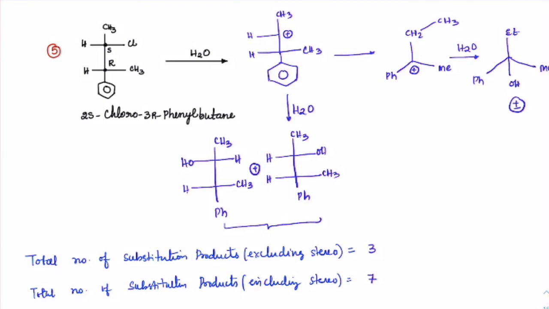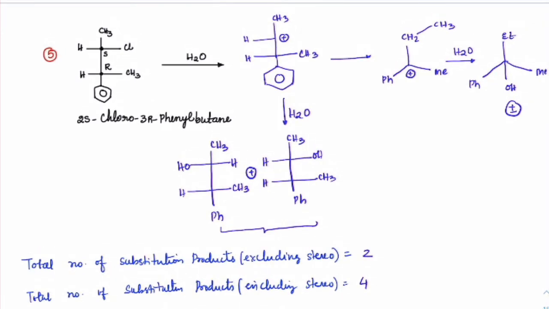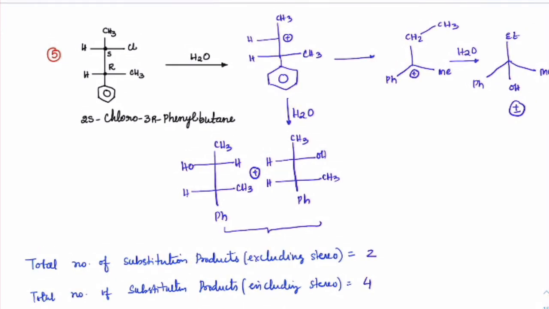First case, number of substitutions. How many products are you getting? 2 of them, and including stereo, 4 of them. Number of enantiomeric pairs, only 1. Done with that.